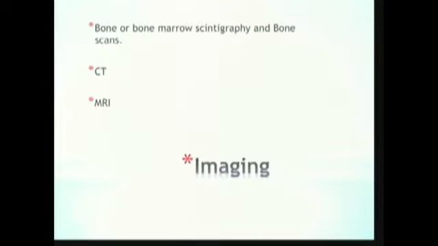Imaging is an important modality in orbital wall infarction. Bone or bone marrow scintigraphy was first used during the 80s before the MRI was popularized.